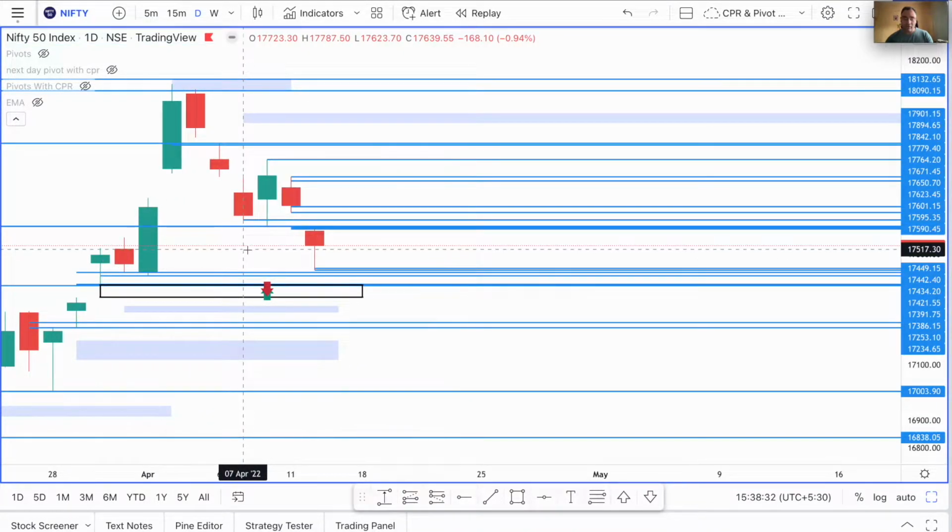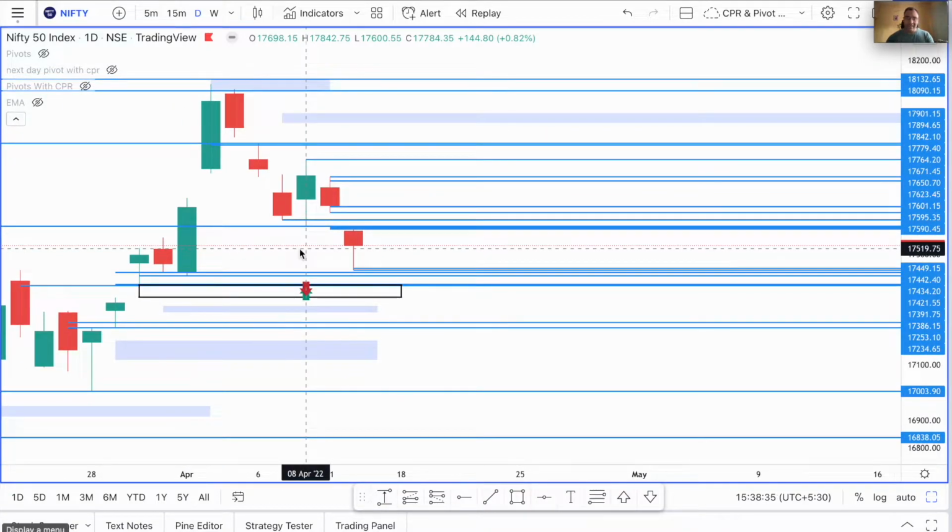So now we have to ensure that price sustains this support here. This area is very important to be sustained by price. If price can sustain this area, then we will be able to look at some upward move from here. This particular day and this particular candle is not a very good sign, at least in the immediate short term. I'm talking about the next few months perspective.